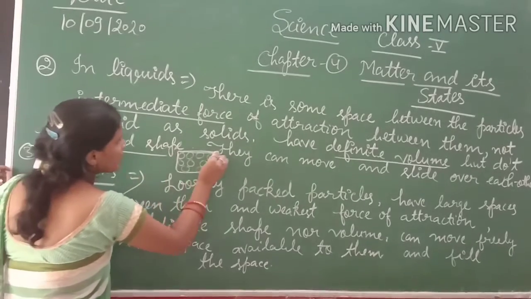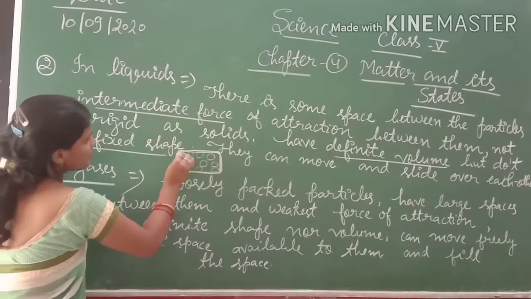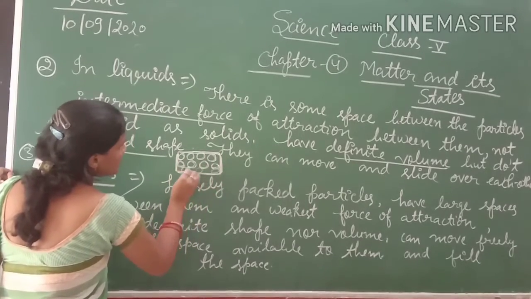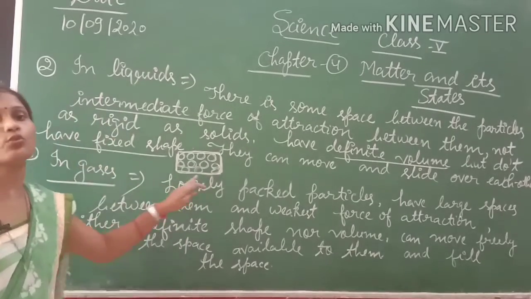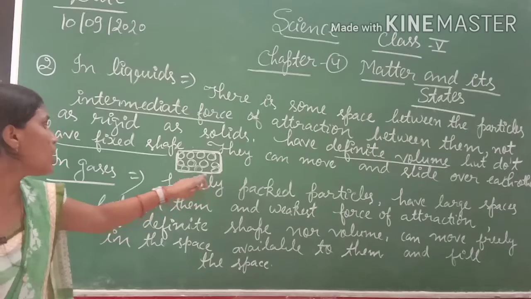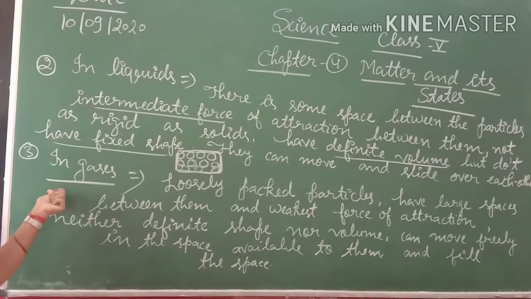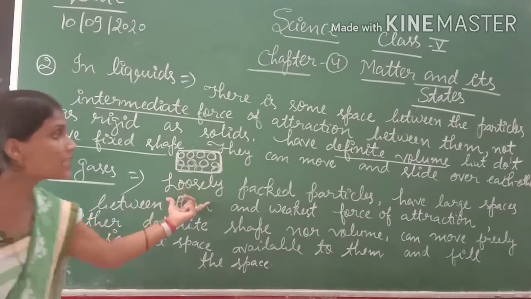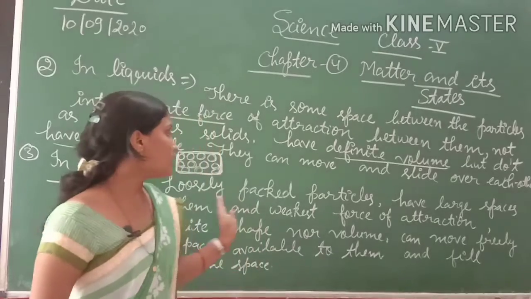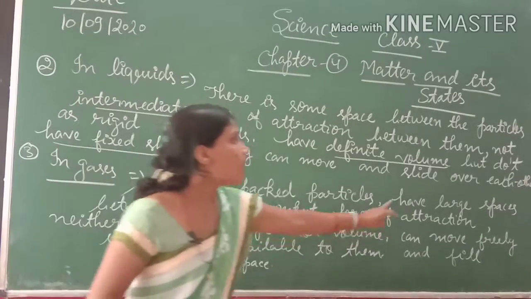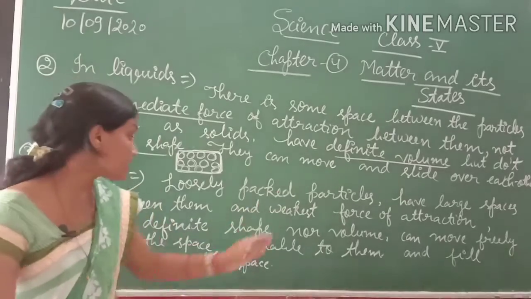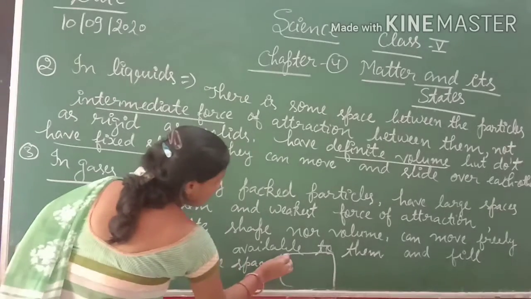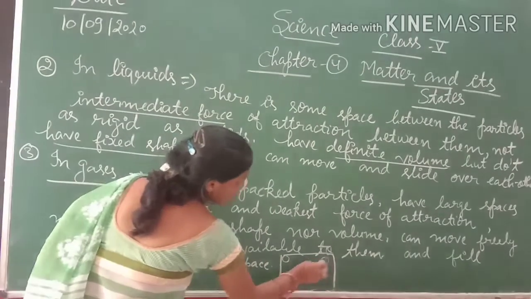Here see the diagram. Here the particles are gathered, not tightly packed to each other in the case of liquids. Now come to gases. In gases, the particles are loosely packed. It means they are weak, having large spaces between them. See the diagram here. One particle is here, then another is there.